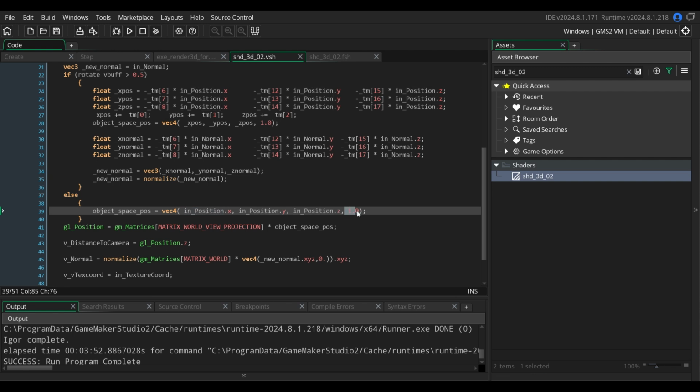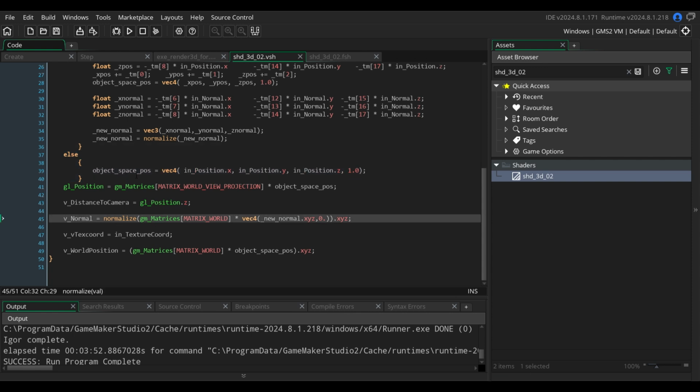W is just the top right corner of the matrix, which is telling us if we are in real numbers, let's say so, negative or positive, in front of or past the camera or the world or whatever. It is just math.